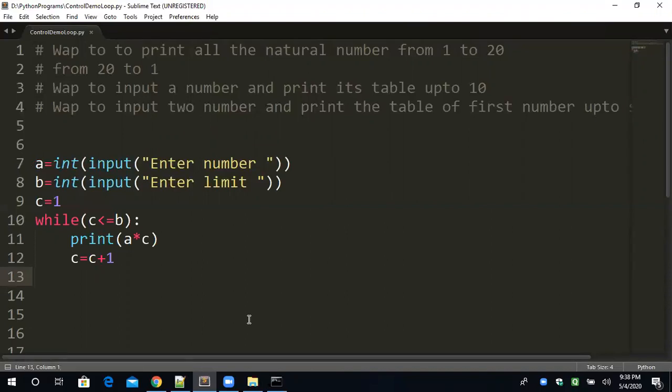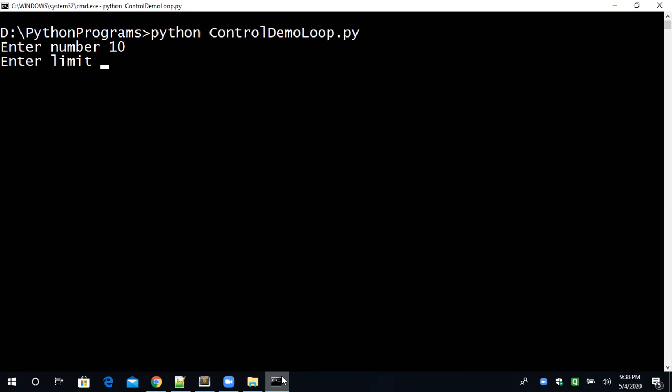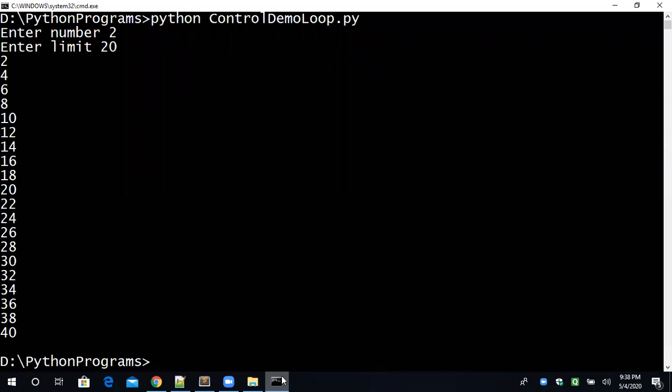What outcome will be generated by this program? It will ask the two numbers. One second, I will show you practically. The first number is 10 I have given and the second number is 5. So the table of 10 will be generated till 5, meaning 5 terms. 10 1 is 10, 10 2 is 20, 10 5 is 50. Understand? No problem. I've taken another example, 2 and 20. The table of 2 is generated till 20 terms. This is a more generalized program.